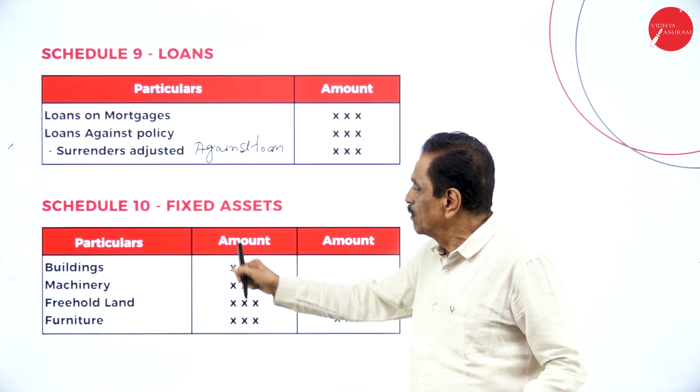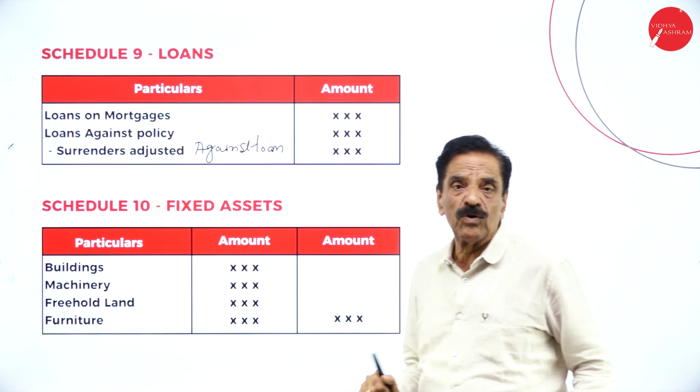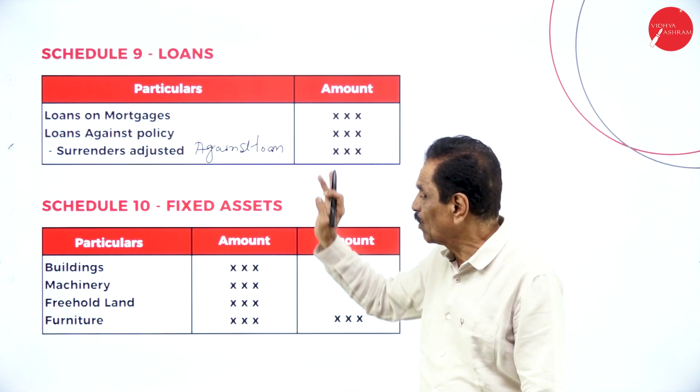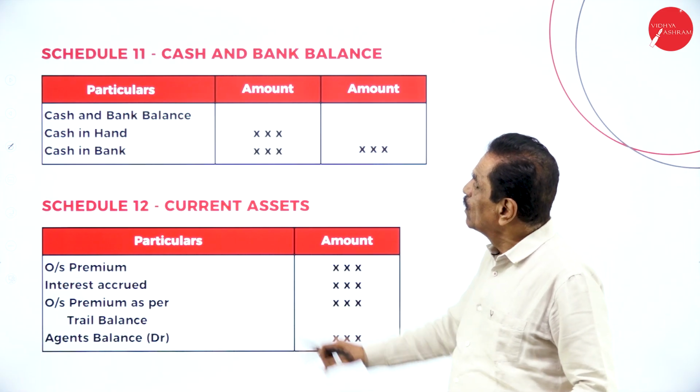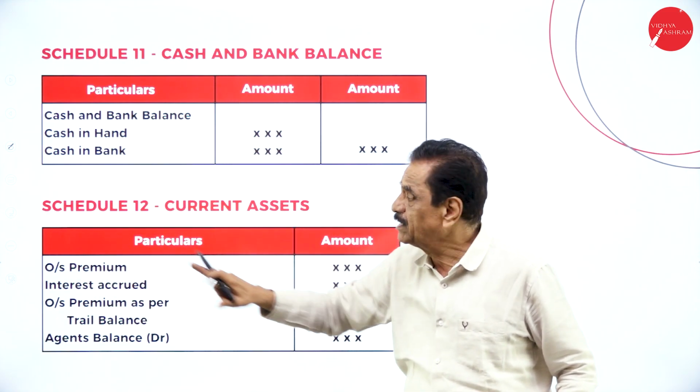Then 10, building, machinery, freehold land, furniture. These are common items of fixed asset. Schedule number 11, cash and bank balance, cash in hand, cash at bank.